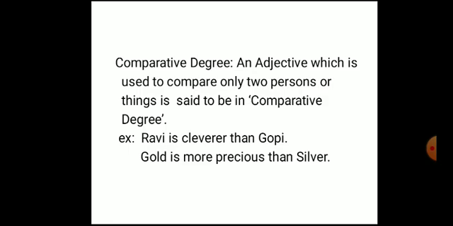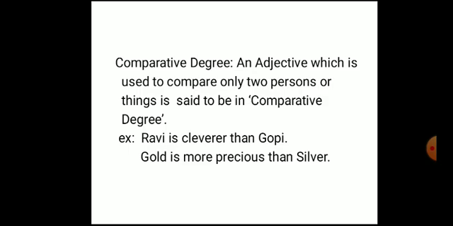Understood better? So there we are comparing one person to other person, one thing to other thing, one flower to other flower. Those types of adjectives are known as comparative degree. Comparative means comparing one person to other person, or one thing to other thing. Did you understand, beta? Is it clear? Or let me make it clear again, beta.